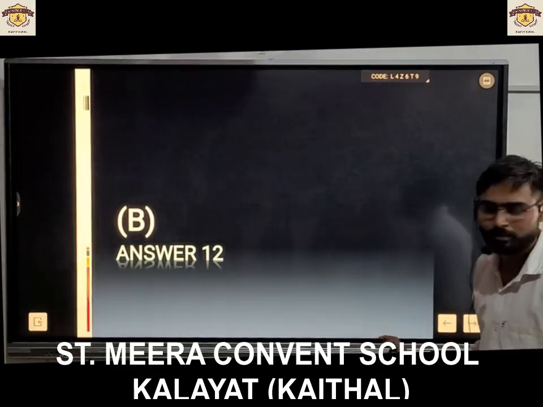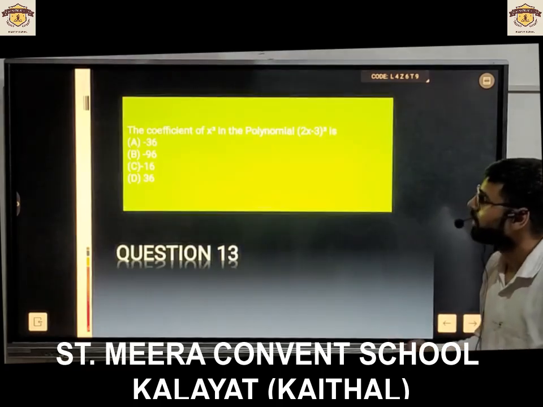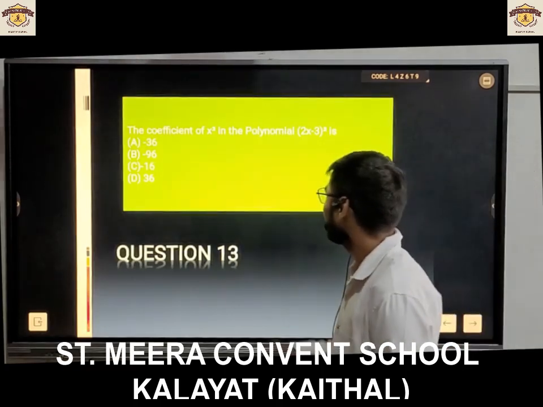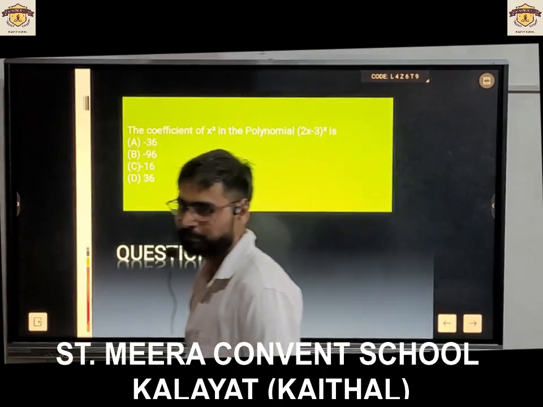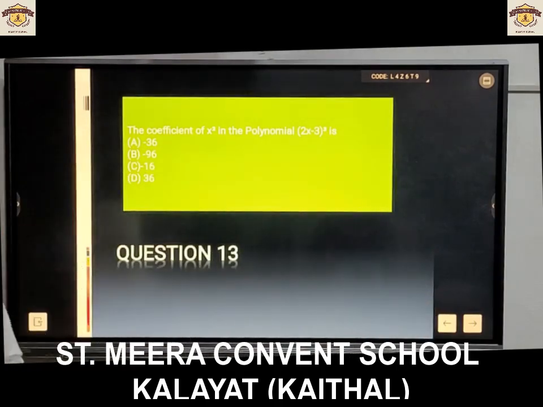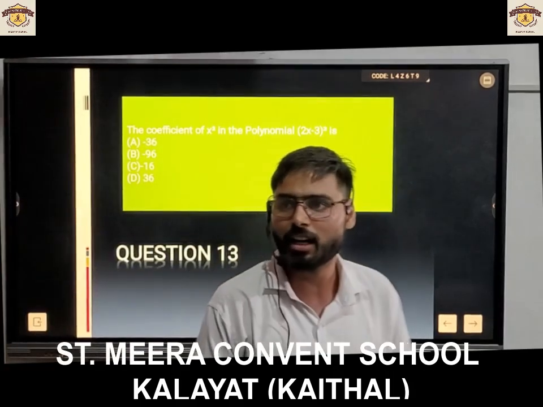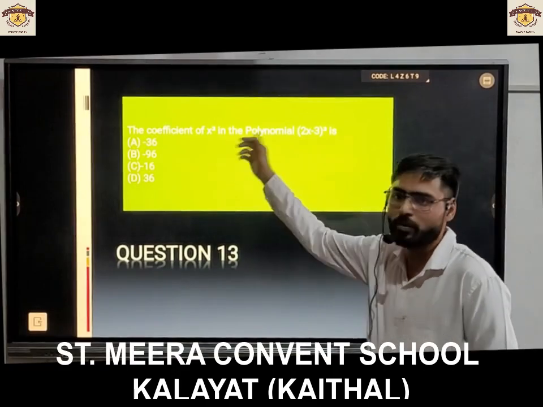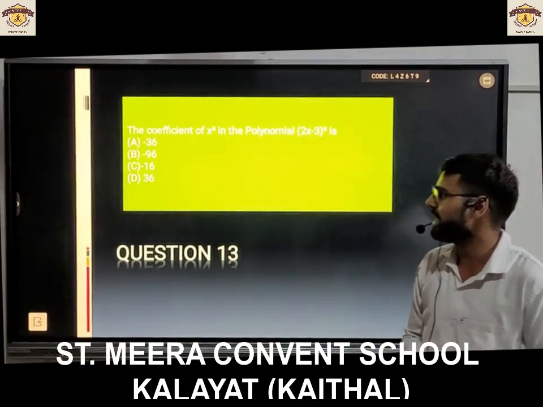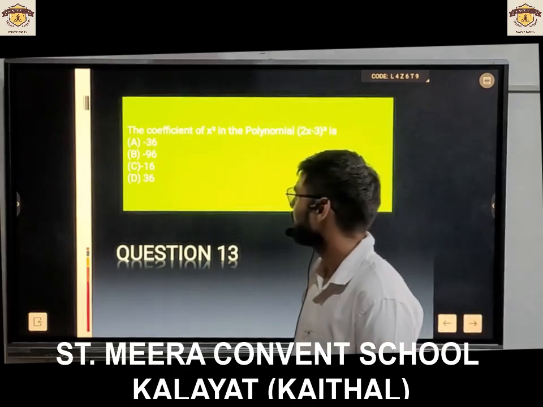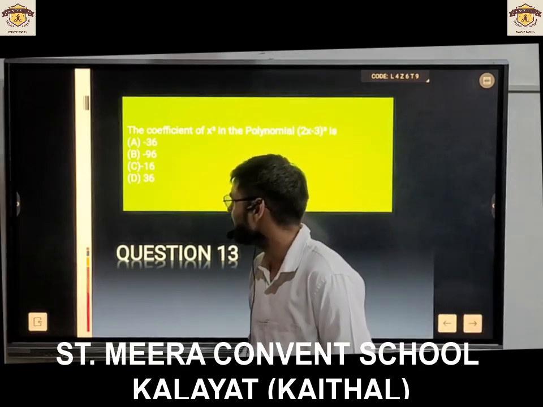The next question is for team Mukul. Yes sir. The coefficient of x square in the polynomial. You have the polynomial 2x minus 3 raised to the power 3. What is the coefficient of x square in this polynomial? Option A, minus 36. Option B, minus 96.